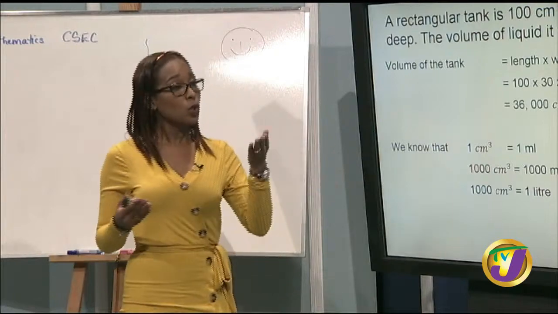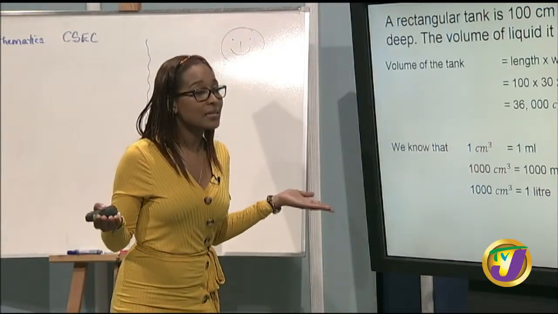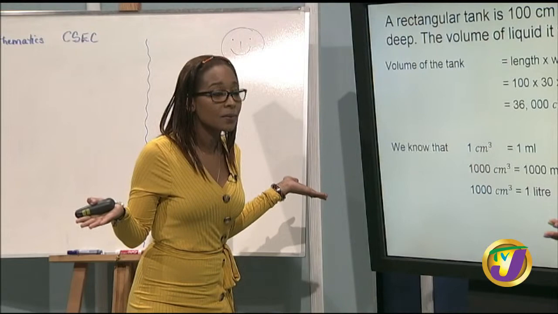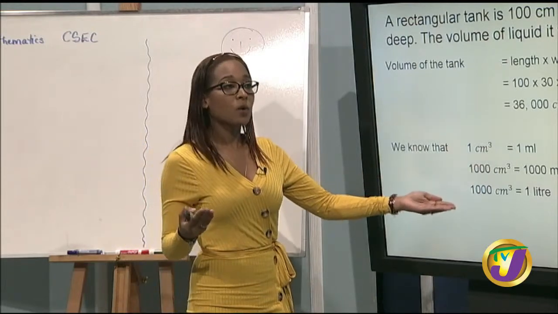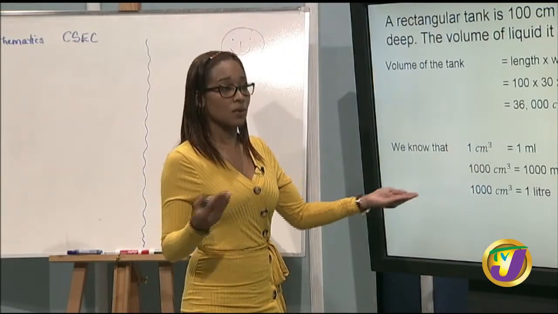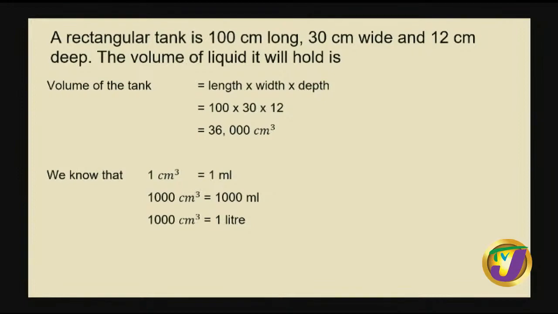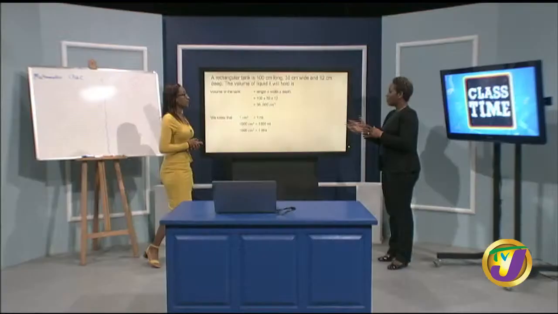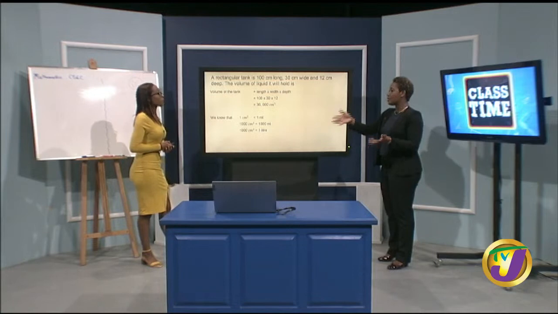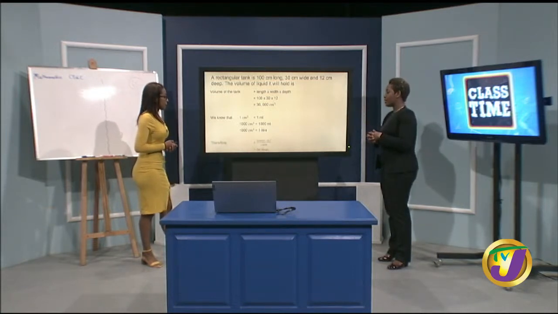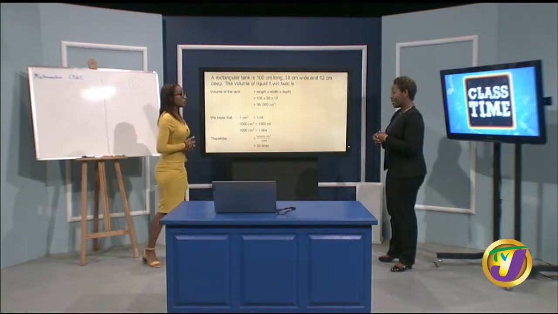And we should know that 1,000 milliliters is the same as 1 liter. So 1,000 cubic centimeters is equal to 1 liter. Now we can convert our cubic centimeters to liters to match the options we would have had in the multiple choice. Which is how we got this.